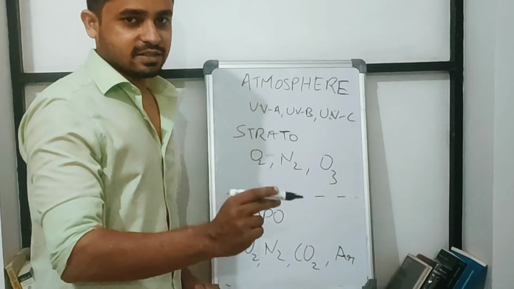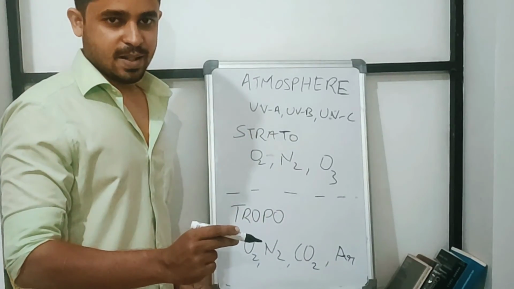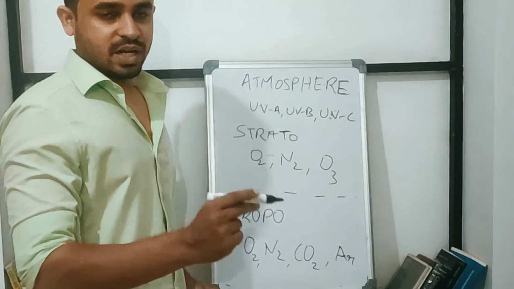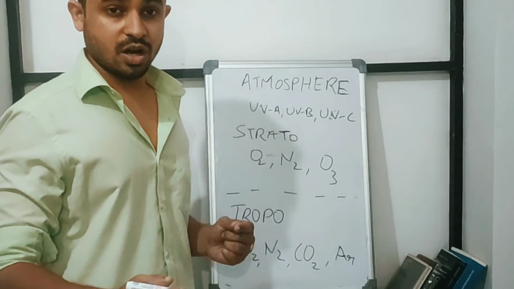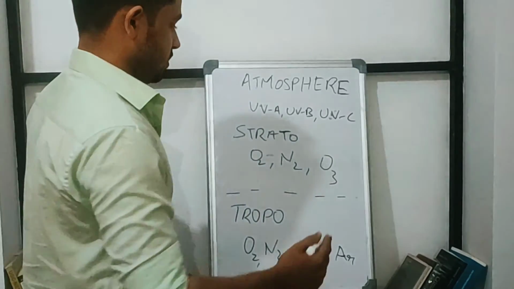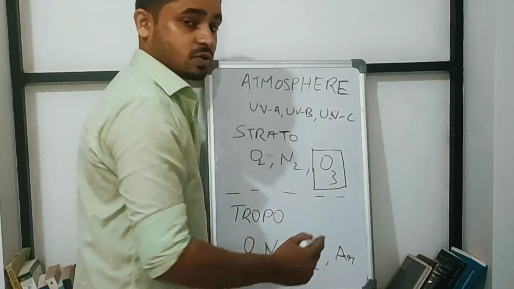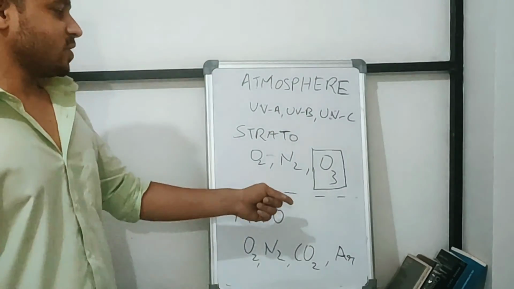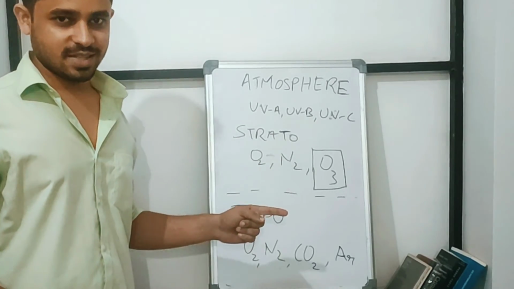Actually, the gaseous constituent that is responsible for the burns that the leaves have within minutes is this one: ozone. So ozone is both a protector and a destroyer.